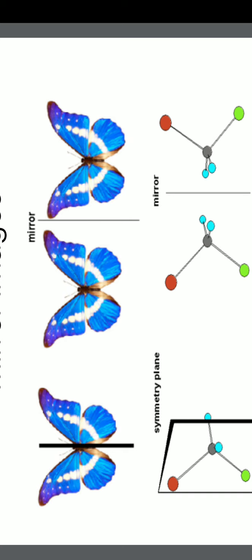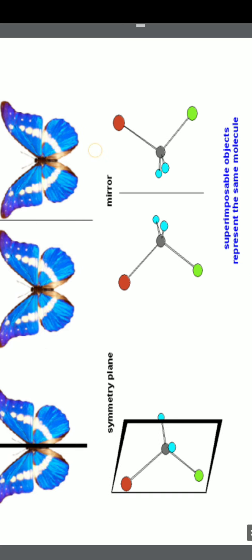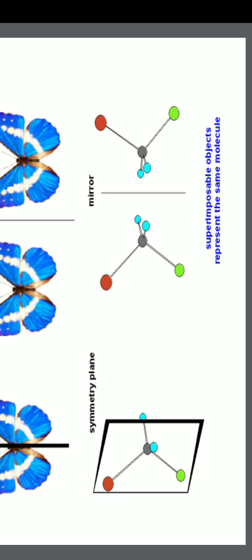If it has any center or any plane of symmetry, then there is a possibility that it is superimposed. If it is superimposed, then we cannot call it a stereoisomer, isn't it? So that's why it should be a non-superimposable mirror image.